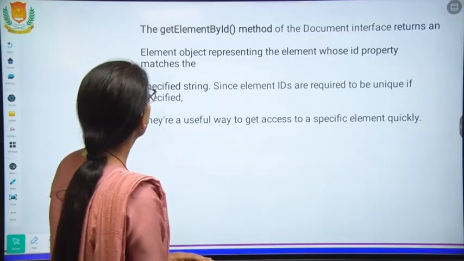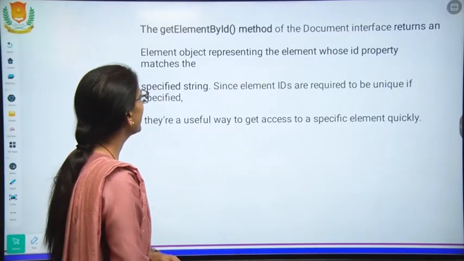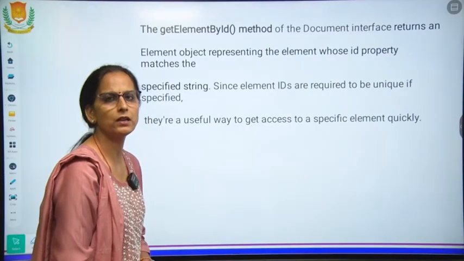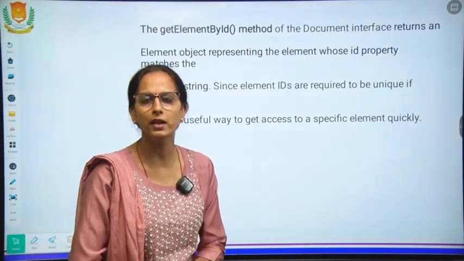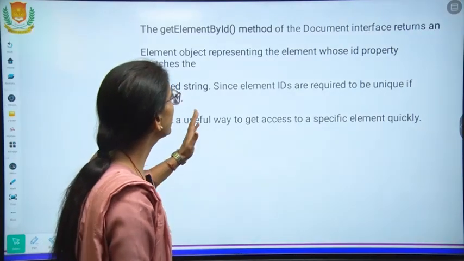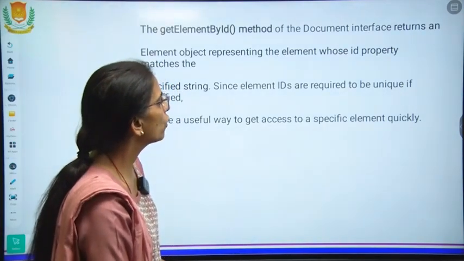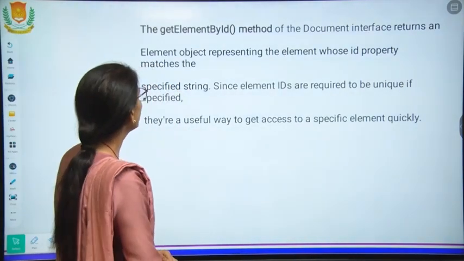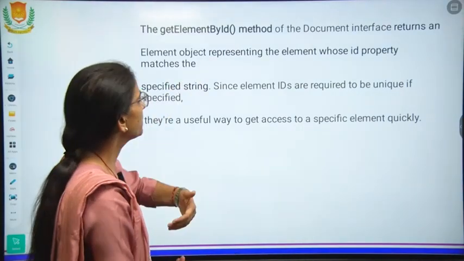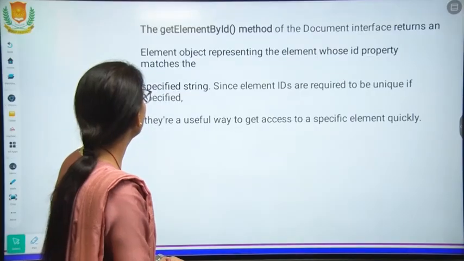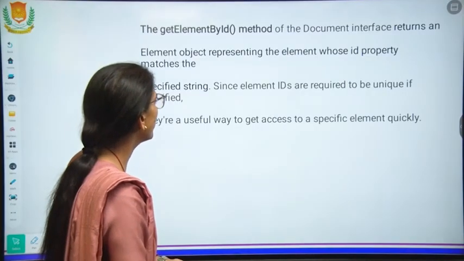Now again we are discussing the getElementById method. This method is most frequently used to get an element. It is a method of the document interface which returns an object representing the element whose id property matches the specified string.